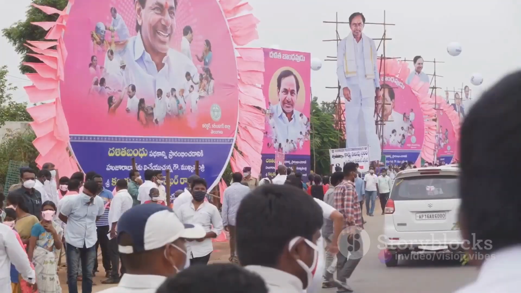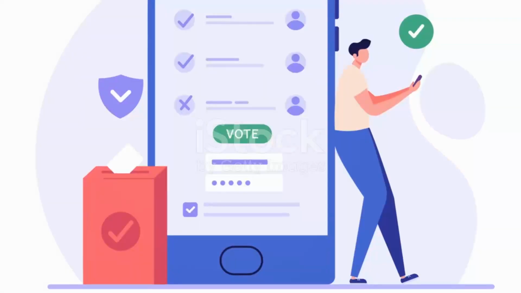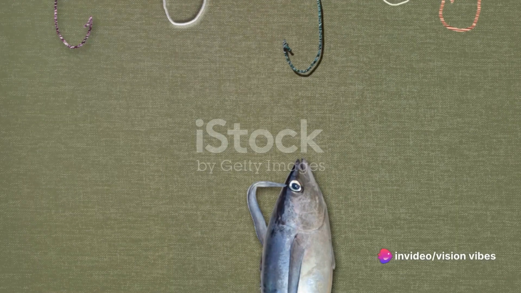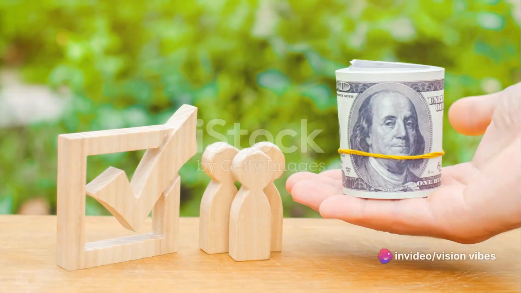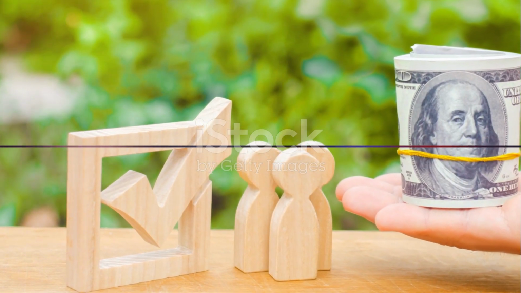The 2024 U.S. presidential election is not just about electing a leader, it's about choosing a path for the future, a vision for what America could be. With so much at stake, this election will undoubtedly be a defining moment in our nation's history. So remember, your vote matters, your voice counts. Make sure you exercise your democratic right and help shape the future of our nation.